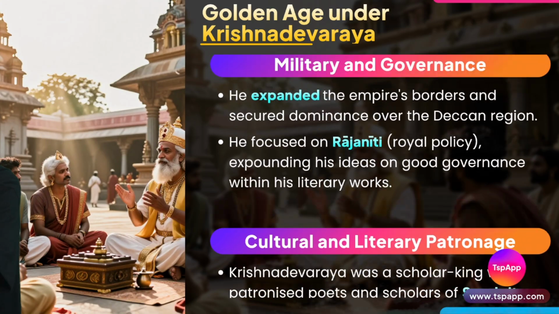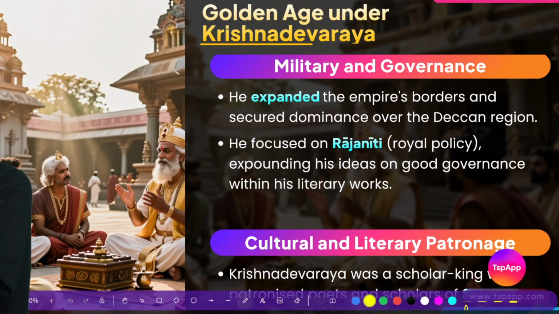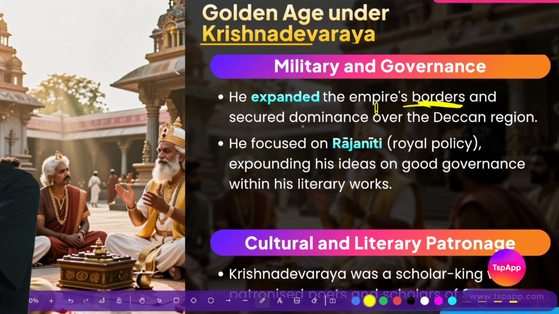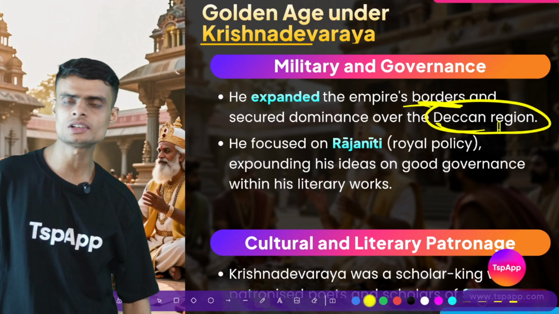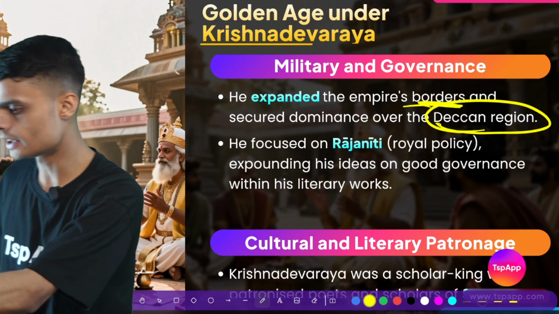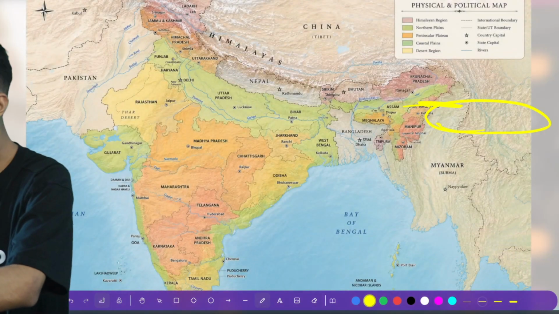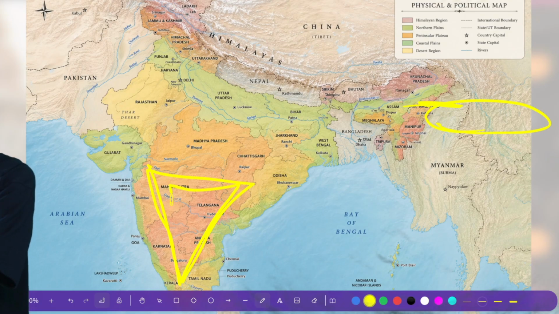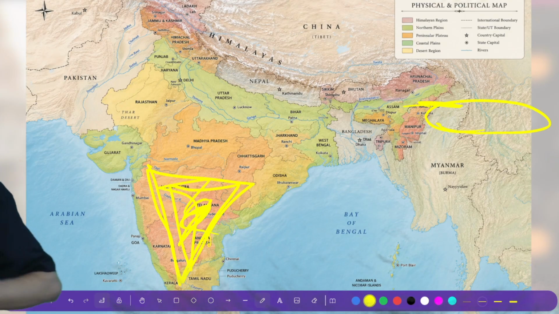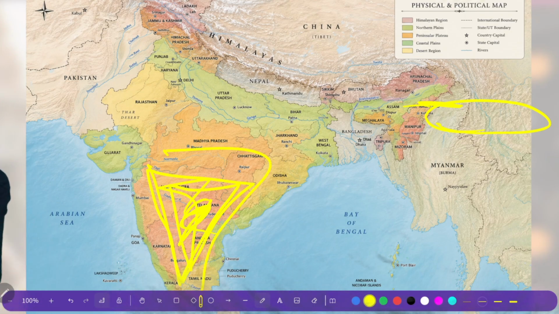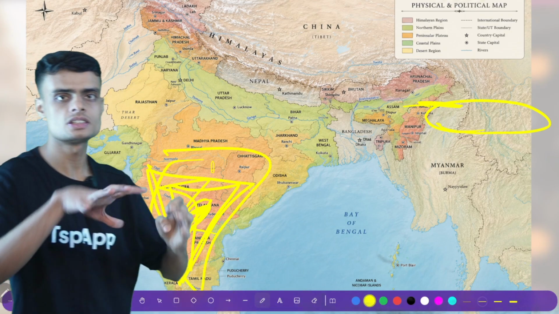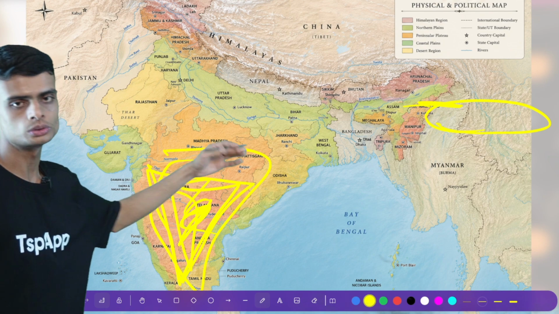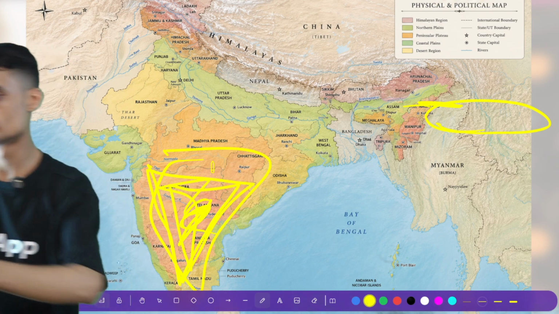Krishna Dev Raya expanded the boundaries or borders of the kingdom to a large part of the Deccan area. Where is the Deccan area? The Deccan Peninsula, the Deccan area of India. If you see the map of India, this is called the Deccan Plateau. Here we have the Deccan Plateau. So he expanded the Vijayanagar Empire to almost the south of India. Okay, next.